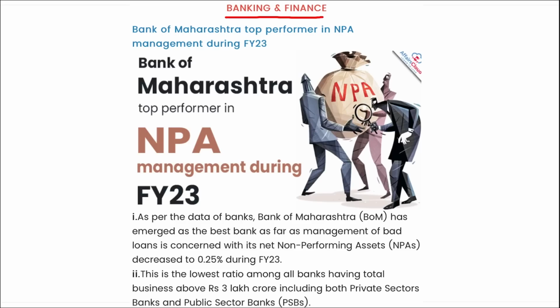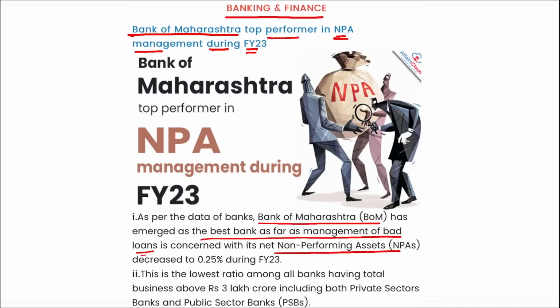Next is your banking and finance. Bank of Maharashtra is the top performer in NPA management during the fiscal year 23. I repeat, as per the data of banks, Bank of Maharashtra has emerged as the best bank so far as the management of bad loans is concerned, with their net non-performing assets decreased to 0.25% during the fiscal year 23, and this is the lowest ratio among all the banks having total business of above 3 lakh crore, including both private and public sector banks.